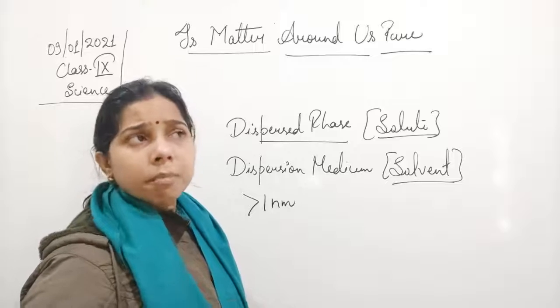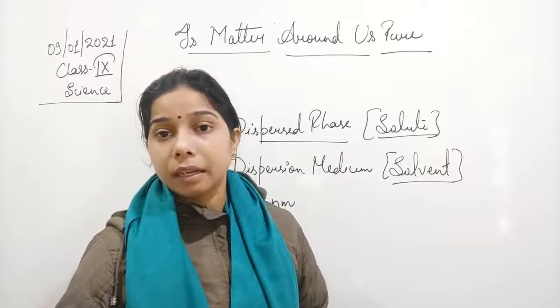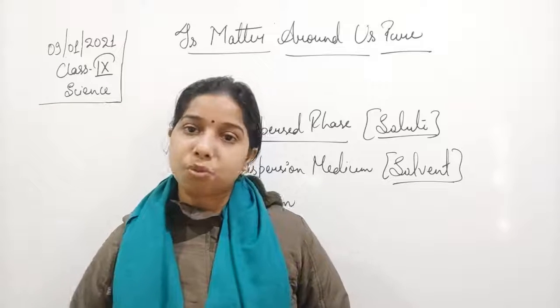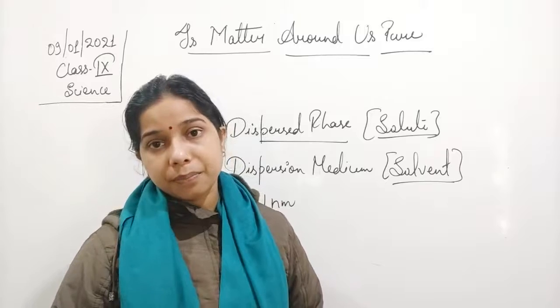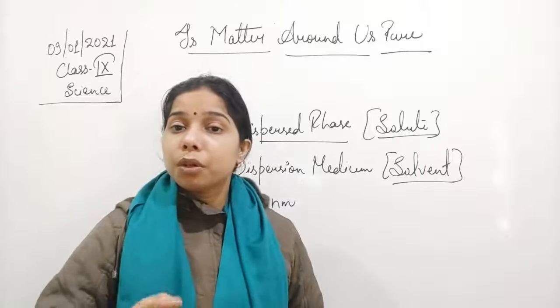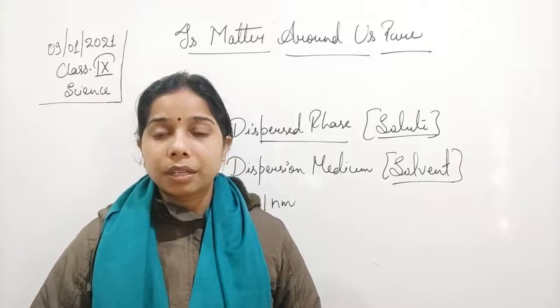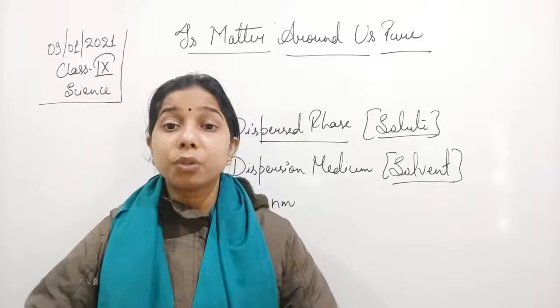It means they are so small that you cannot see them with the naked eye, or even with the help of a microscope. So you can understand how small they are. Now, the next property: when you throw a beam of light at it, since the particles are very small, they will not scatter the light.